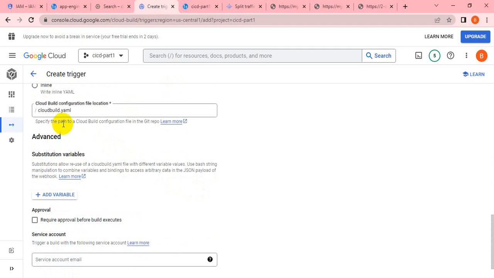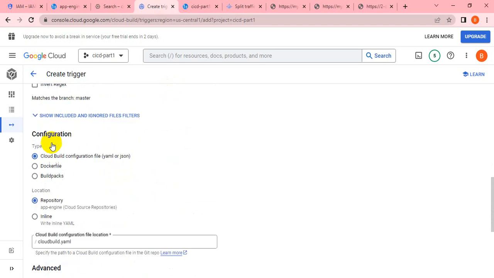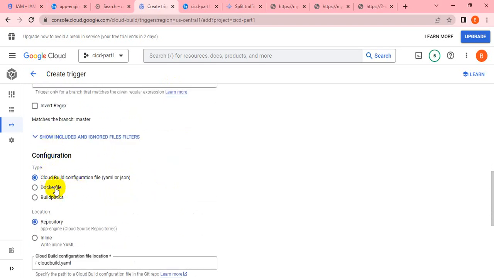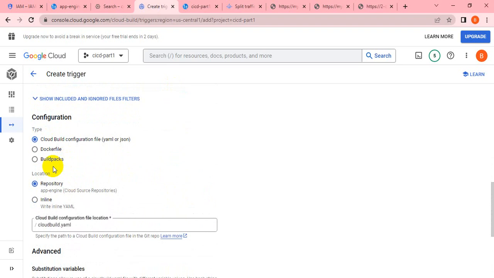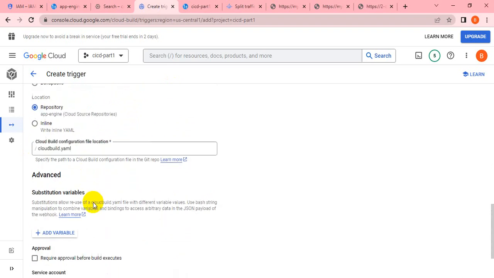Here you can go either to the cloud build file, or Docker file, or the build paths. But here I'm not using the Docker file. I'm using the cloud build YML file. So it will check the cloud build YML file, and whatever information you have given to the cloud build YML file, according to this info, it will execute that.